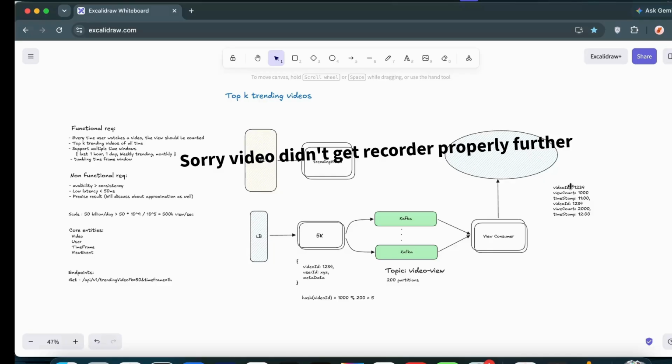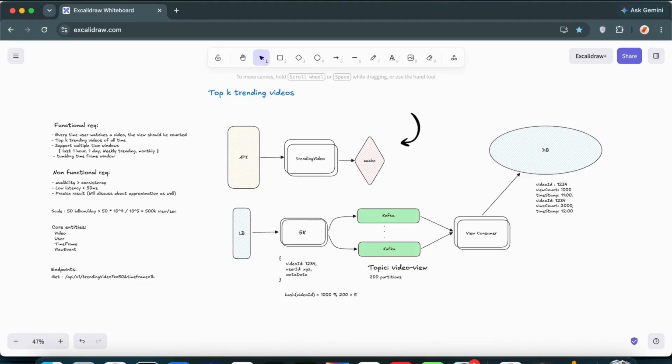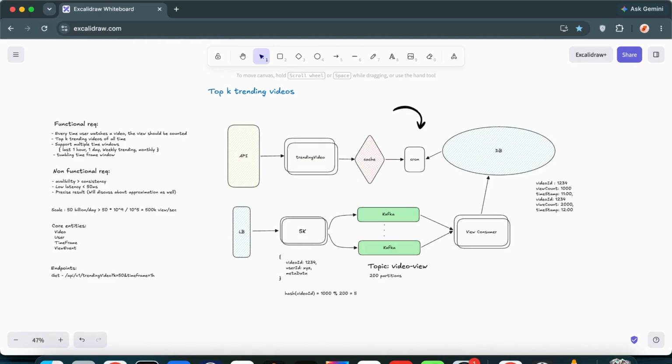In the cache, we can simply flush the top trending videos records, everything. Okay, so let me color it something else. In this cache the data is basically getting stored. The results that we get from the DB, we cannot serve directly from it. So we have to constantly hold the data on an hourly basis and flush it into the cache. For that we can run some cron jobs. Their job is to keep collecting the data from the DB every 1 hour. They will make requests to the database, and whatever results we get, we will put into the cache. That's the idea.